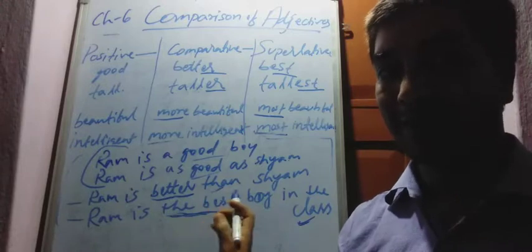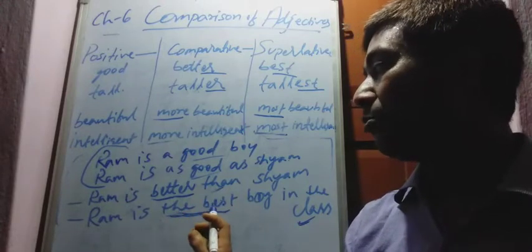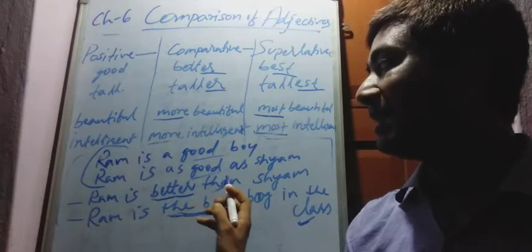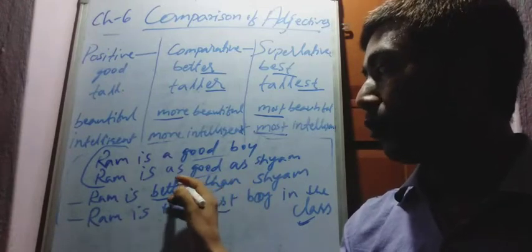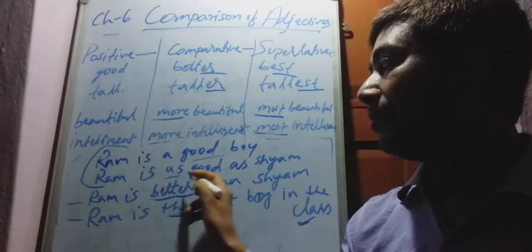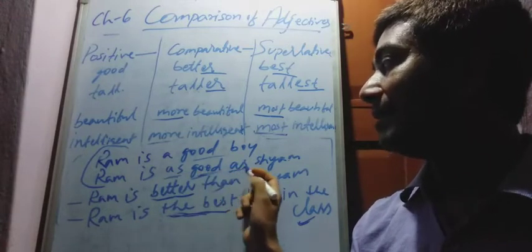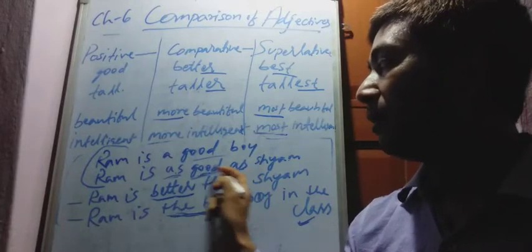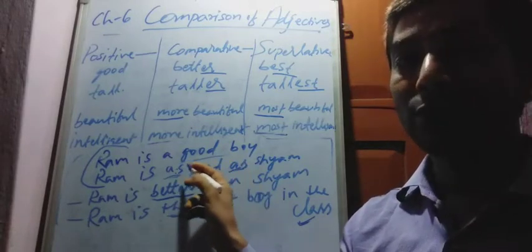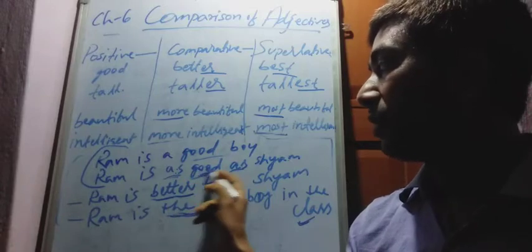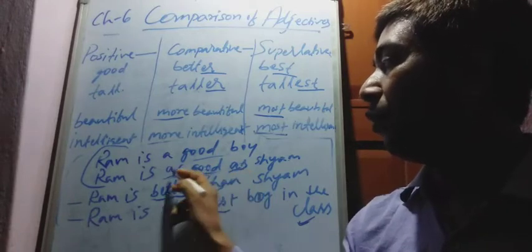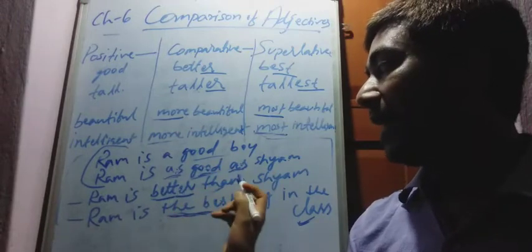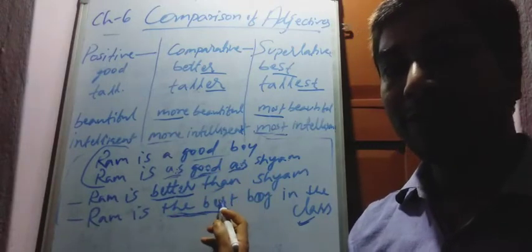Rule is the plus superlative. And also the rule is as positive as: after and before positive, as is used, as good as. After comparative than is used, and before superlative the is used.